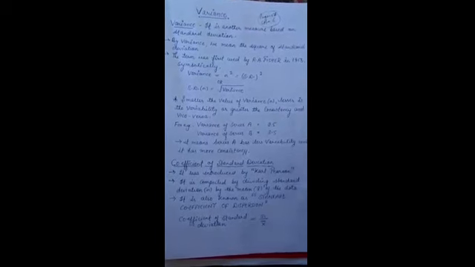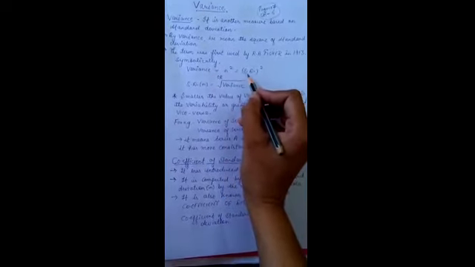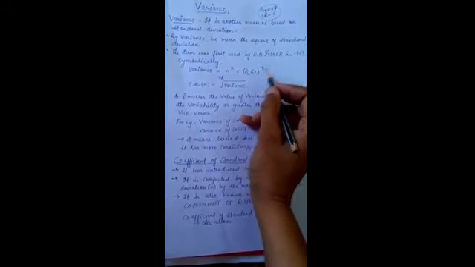As you all know, we have done our standard deviation by all the three series and all the four methods. Now today we will discuss a short topic, that is variance, which is related to standard deviation only. For calculation of variance, you first need to calculate standard deviation, because variance is nothing but the square of standard deviation. Whatever the value of standard deviation, you just square it and you will get your variance.